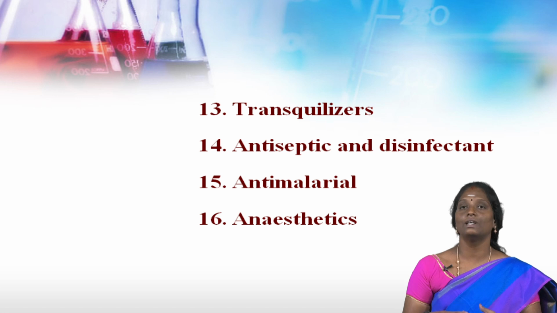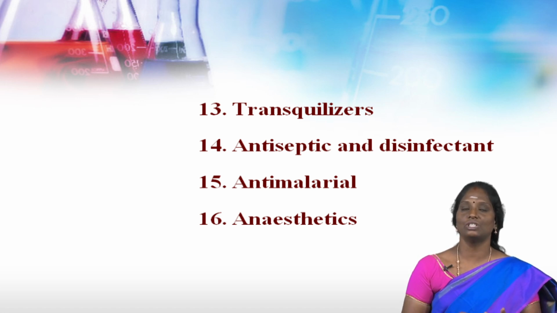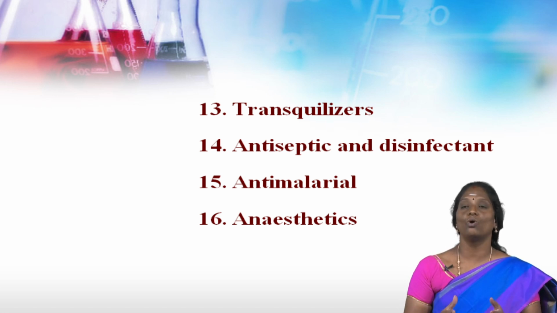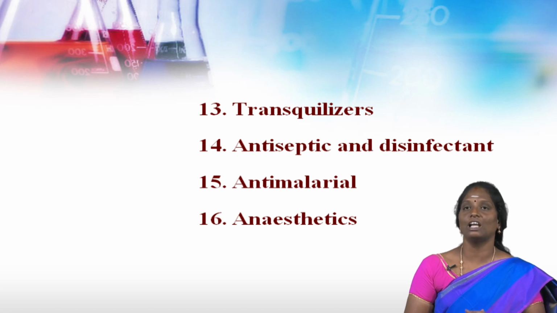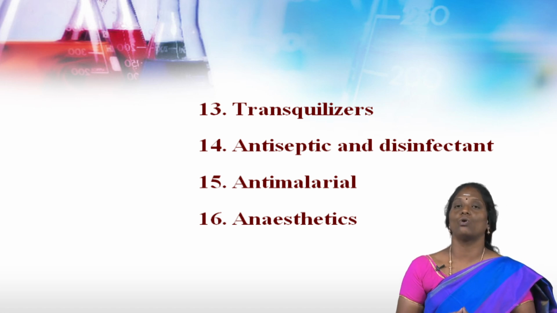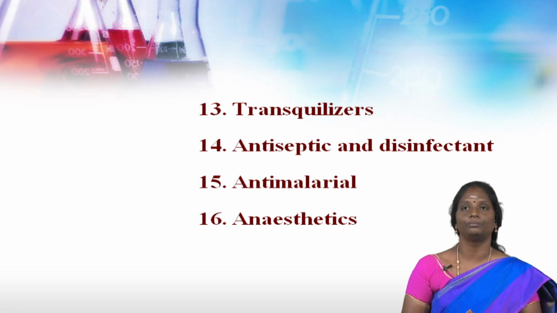The last type is local anesthetics. These substances abolish the sensation of pain in a localized area. They do not affect the whole body. The general anesthetics affect the whole body, but the local anesthetics only affect the applied part. They are applied topically or by injection and abolish sensation in the localized area only. Examples for local anesthetics are cocaine, procaine, benzocaine, etc.